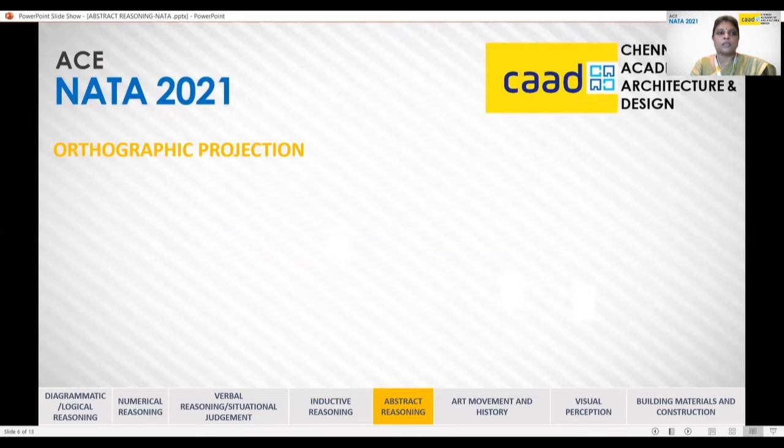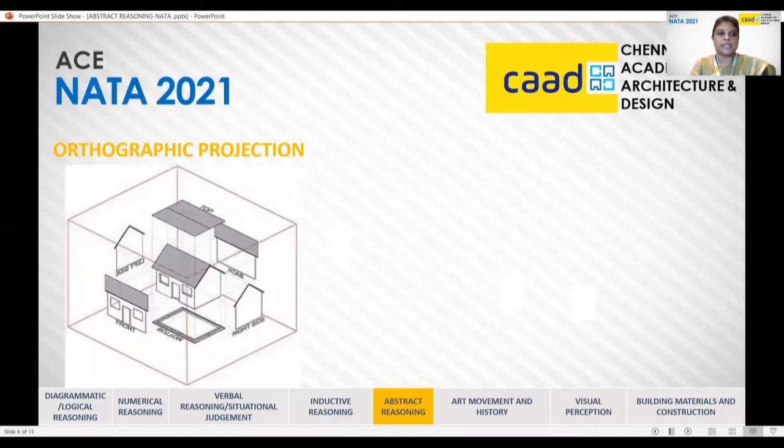Now we are going to a new topic which you might not be familiar with, which is the orthographic projection. It is something similar to perspective projection, but the only difference is that orthographic projection is the 90-degree projection and not the one which you see through your eyes. So when you stand in front of your house and see your house, in the front elevation, you might get a clue of your side walls. But in this particular orthographic projection, the vertical faces will not be seen.